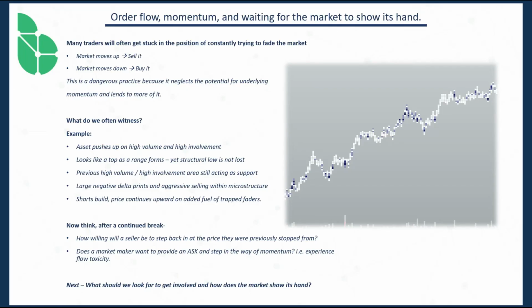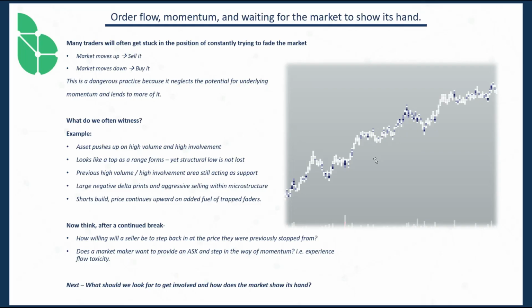So what do we often see? And here I have a volumetric based chart. So we're looking at a volume cluster. This is a 30-minute chart of Bitcoin, and this was about 2 weeks ago. We're looking at an asset that is pushing up, and you can see based on this filter where the high volume occurred. I have this filtered down so I can only see high volume.